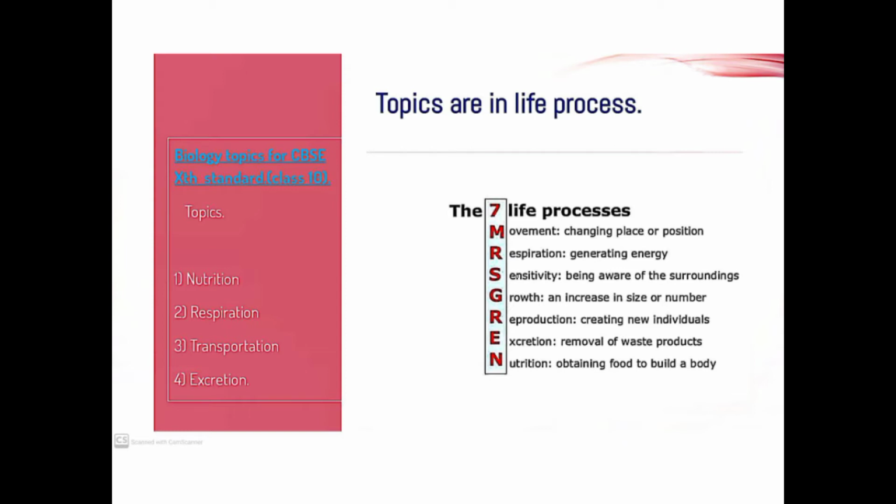Excretion: removal of the waste materials present inside the body. That process we call excretion. Nutrition means obtaining food materials to build a body. That process we call nutrition. All these 7 processes are included in life process.